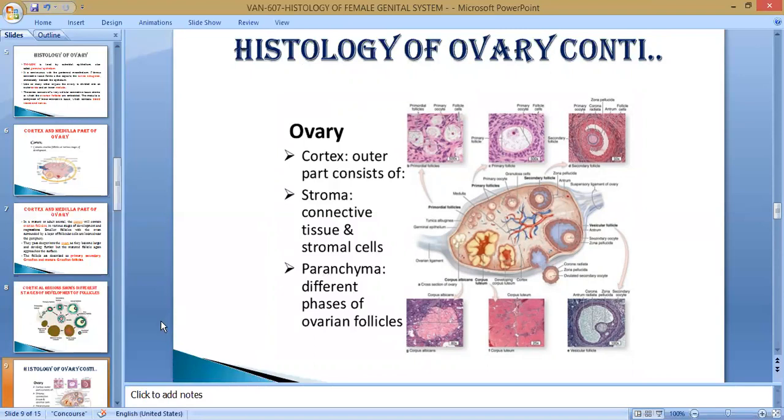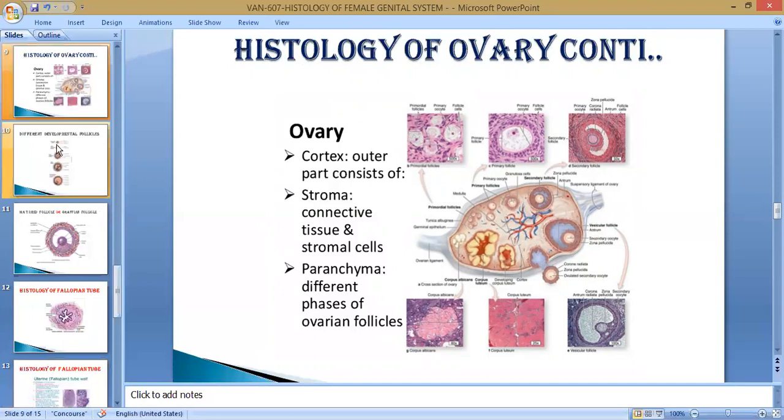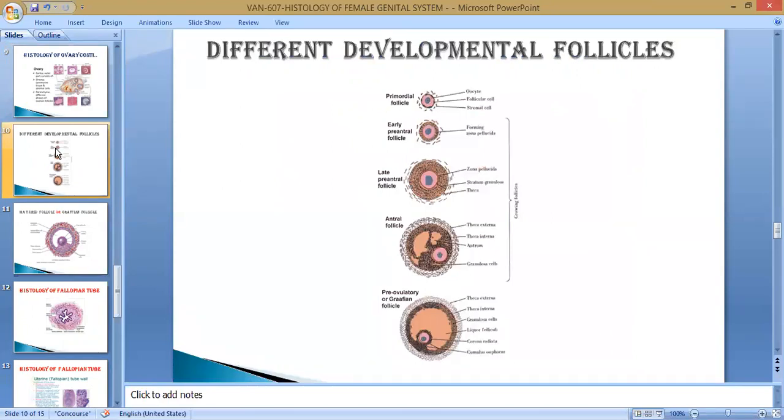So this is the histological slide of the ovary containing different stages of development. You see here, on the basis of their shape, these follicles first start from the primordial. This primordial follicle in the center contains a small-sized oocyte. This is the oocyte, and the oocyte is surrounded by the follicular cell. So this is the follicular cell, and outside the follicular cell there is a single layer of stromal cell. So this is the primordial follicle.